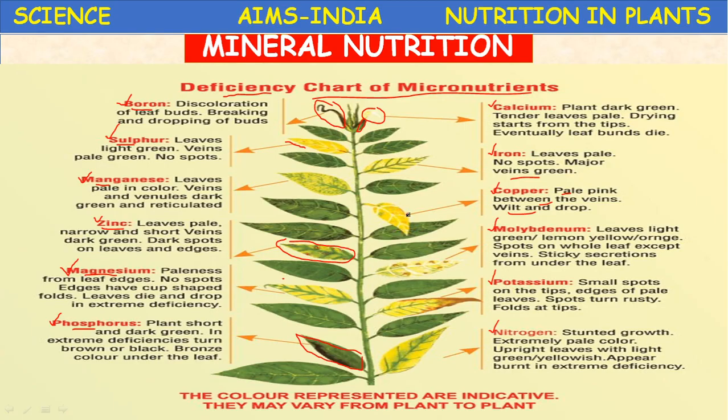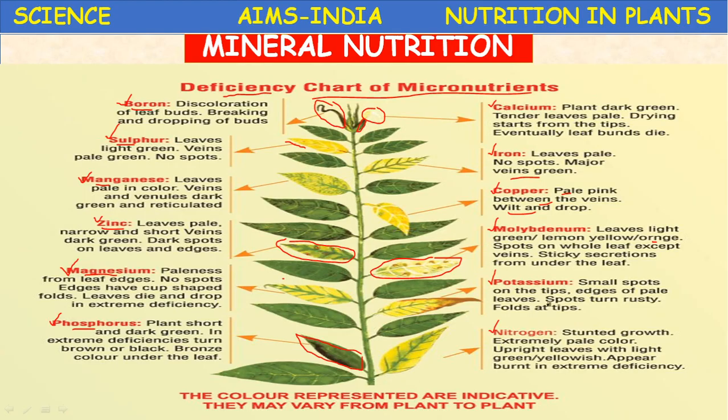Next, molybdenum. Leaves are light green, turning lemon yellow or orange in color. Spots here, spots on the whole leaf except the veins. Veins means these dark portions, green color. So except on the veins, spots appear on the remaining portions. Sticky secretions from the underleaf.